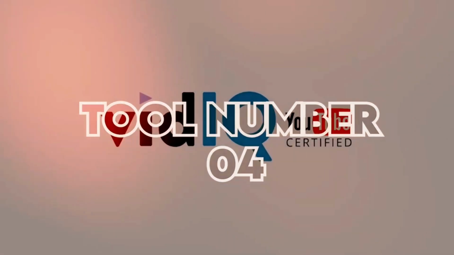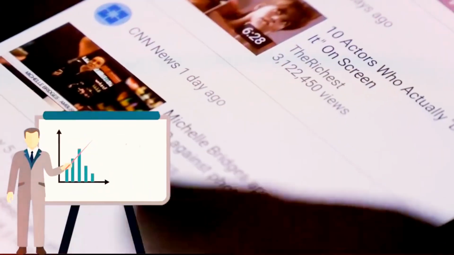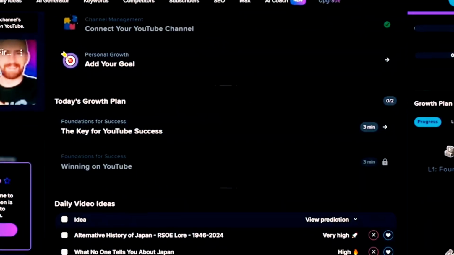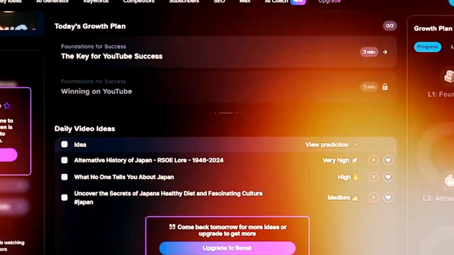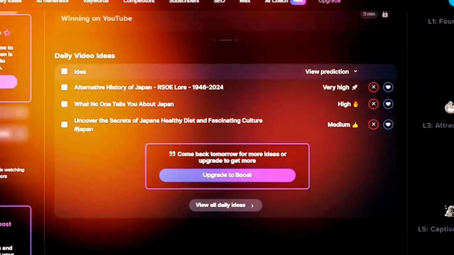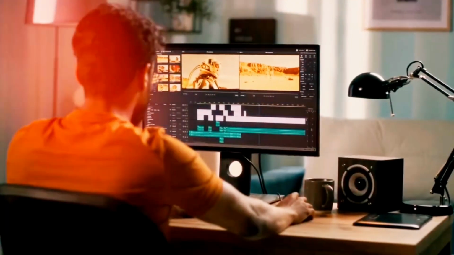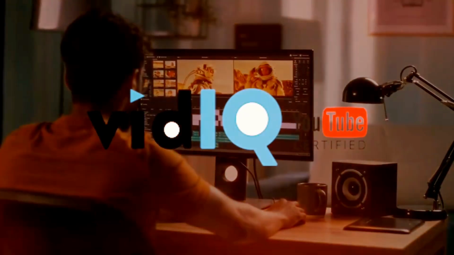Number 4, vidIQ. Now let's talk about optimizing your videos for discovery and growth. vidIQ is a must-have for every YouTuber. It helps you understand search trends, choose the right tags, and maximize your video's visibility. Strategic video planning becomes a breeze with vidIQ.